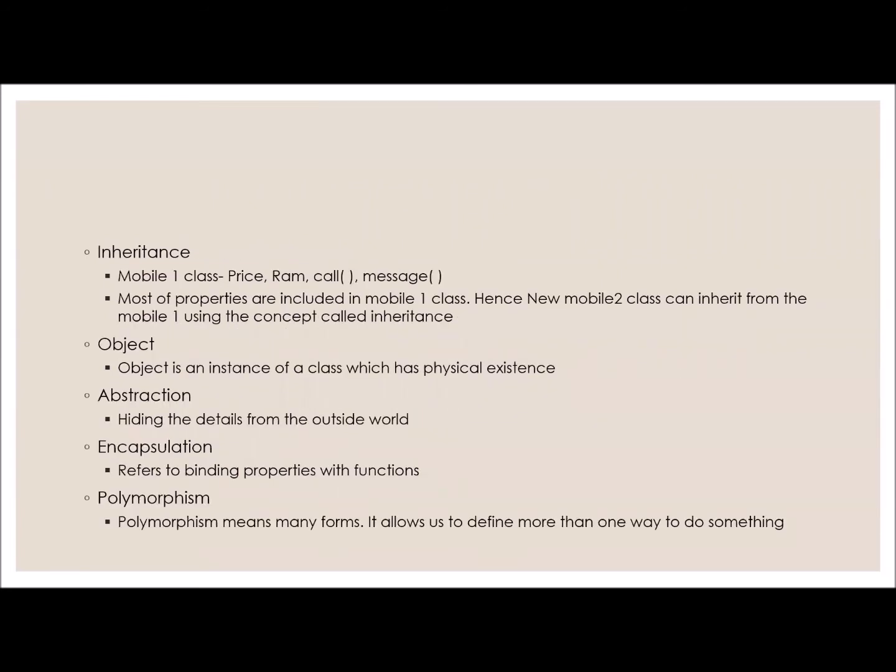Now object oriented programming has the property inheritance. What is this inheritance? We generally hear the word inheritance with DNA, like our grandfather's DNA is inherited in me. When it comes to property, we use the term inheritance. Here in object oriented programming, class 1 has some properties. Recently Samsung may have launched one mobile.